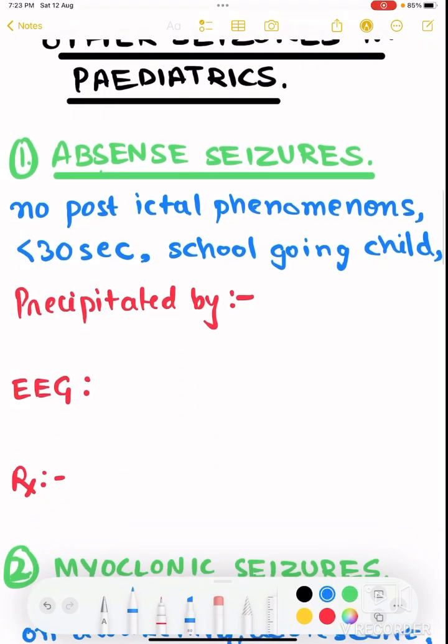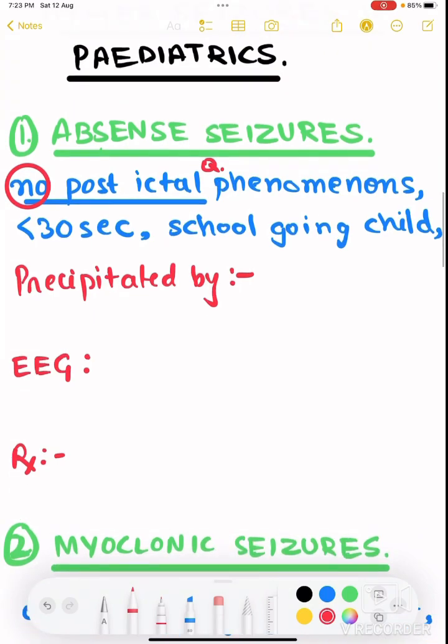First of all, absence seizures. In absence seizure, it is very important, there is no post-ictal phenomenon. Post-ictal phenomena are, for example, blackouts, vomiting, auras. After a seizure, people generally have these symptoms: nausea, vomiting, auras, weakness, blurred vision. But these things don't occur in absence seizure. The seizure will come and go as smoothly as possible. Nothing will happen. It generally lasts for less than 30 seconds, important.